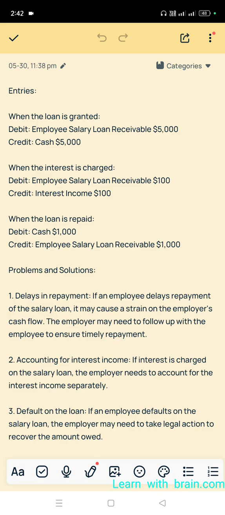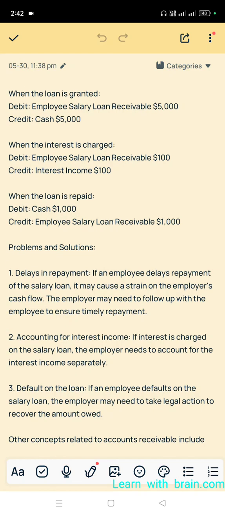Initial entry. Okay, next, when the loan is repaid, we receive cash as an employer. Debit cash account 1,000, that means first month debit cash account 1,000, credit employee salary loan receivable account 1,000. We receive cash, that's why we debit. We have to reduce the employee salary loan receivable account by 1,000 because we receive the cash from the employee. That's why we credit the employee salary loan receivable account. Okay, these are the simple entries.